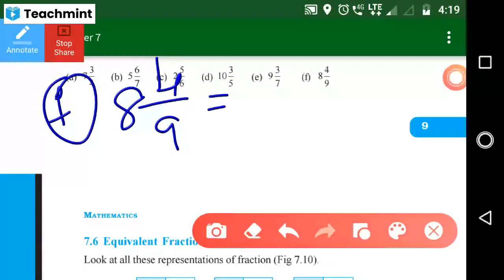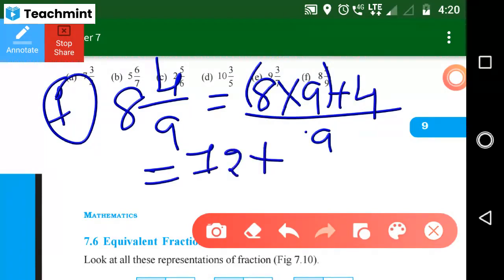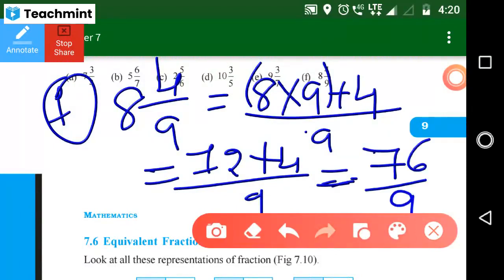Mahantesh, tell the steps. Ma'am, 8 into 9 plus 4, divided by 9. 72 plus 4, divided by 9. Next step: 76 by 9. 76 divided by 9 is the answer.